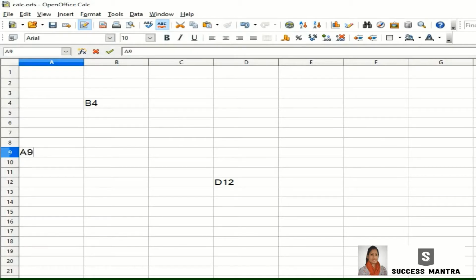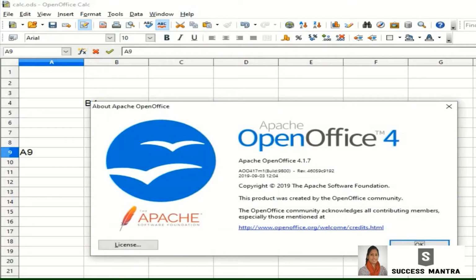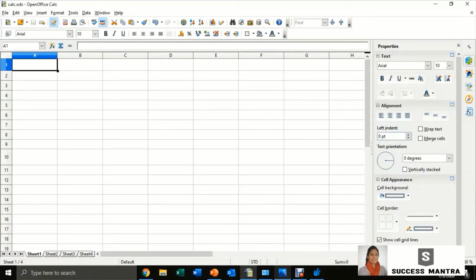The spreadsheet I am using here is Calc, and it is a part of OpenOffice. You can easily download it free from openoffice.org/download. Now let us create a simple spreadsheet. I am creating here a spreadsheet for a company purchase order.